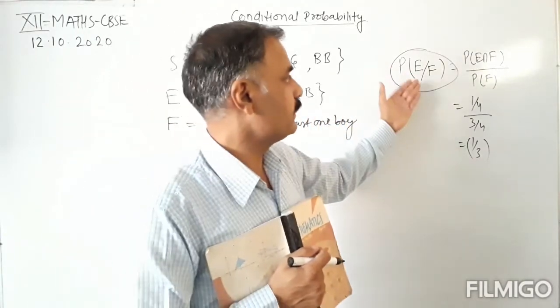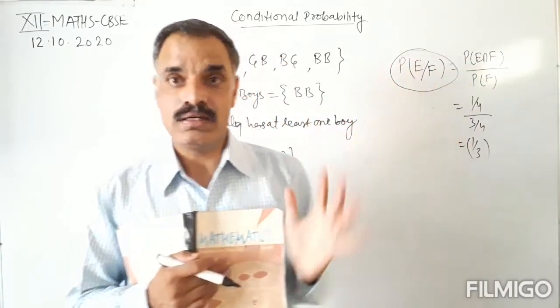Conditional probability of the event E such that F has already occurred.